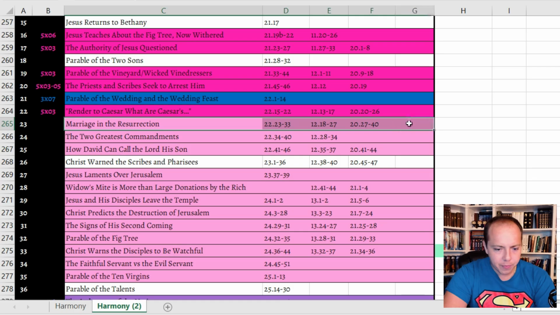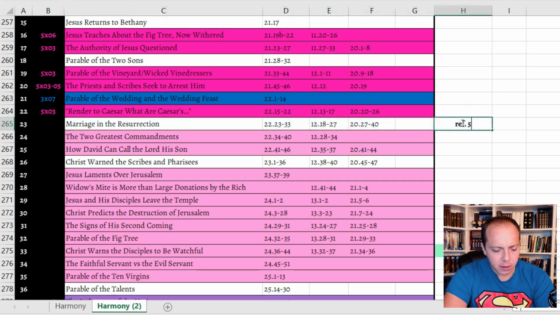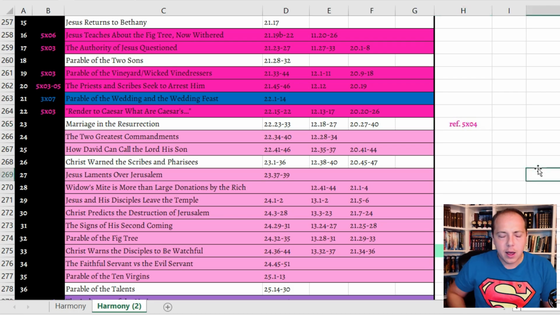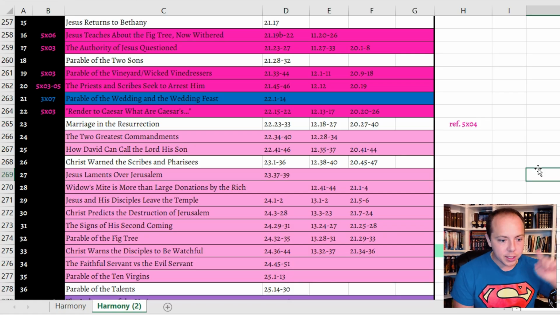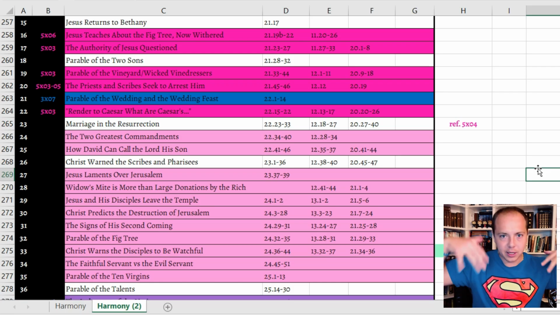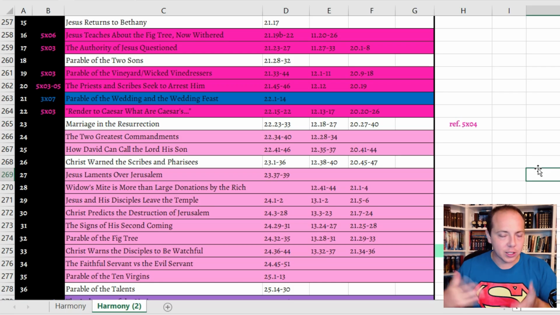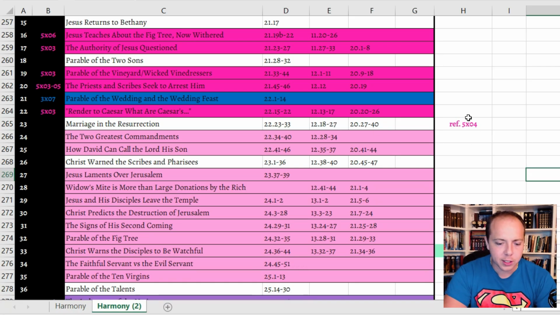Marriage and the resurrection. This was not depicted in the show proper. However, it was referenced, I want to say, in season 5, episode 4. Remember, there's this one scene where I believe it's Gadara, and he is talking to Caiaphas, and he mentions this whole interaction where the Sadducees came to Jesus and talked about the resurrection and marriage, and Jesus gave a response. We didn't see that scene depicted in the show, but Gadara does reference it. So, while it wasn't depicted, it was at least referenced, so I'll just put that over there to the right.